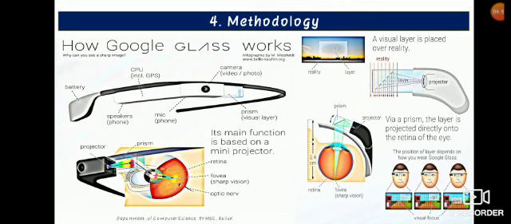This is the inner view of how Google Glass works. This is an eye retina, and this is the camera, projector and the prism. Once the person is wearing Google Glass on his eye, he is able to get the projection. The projection area looks like this.